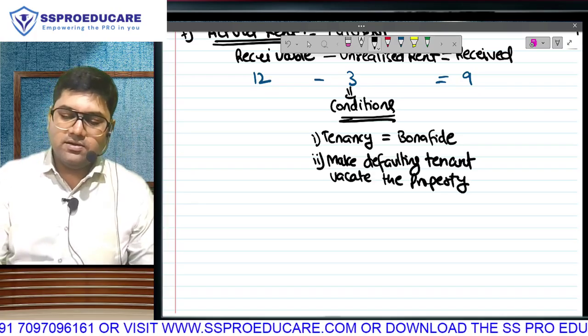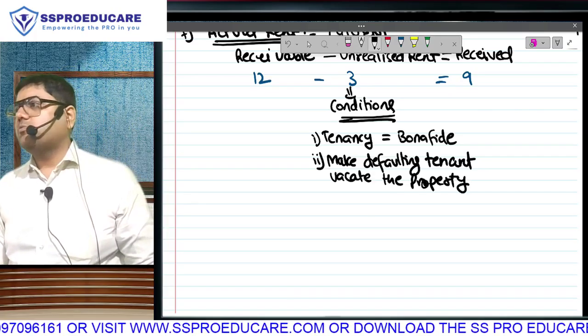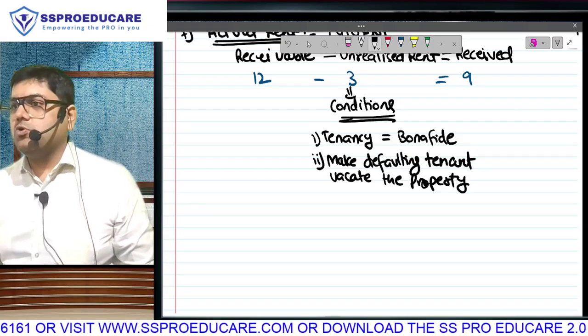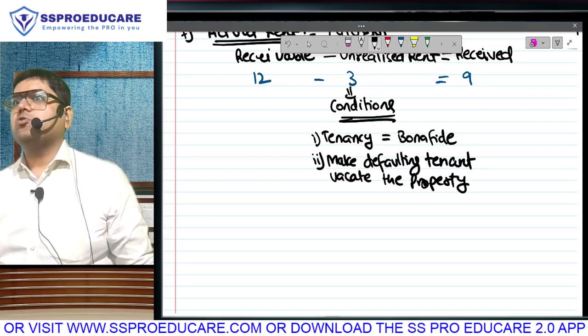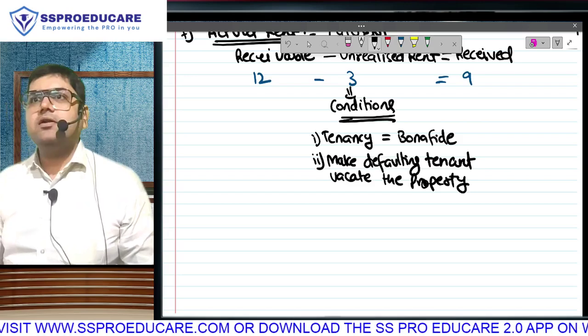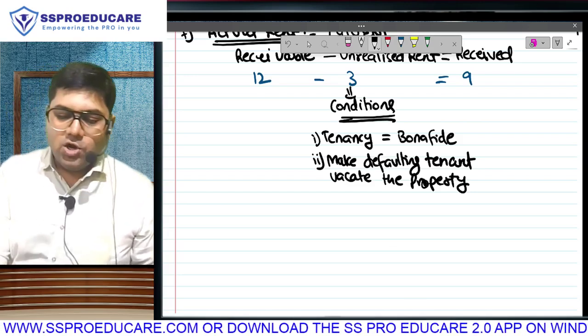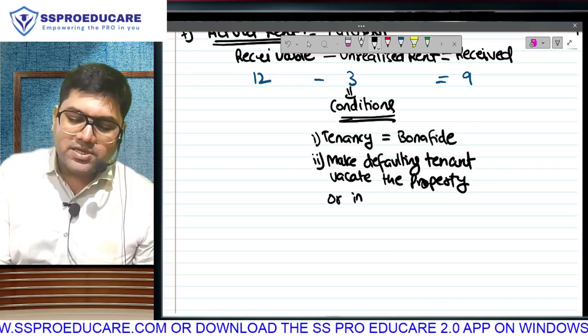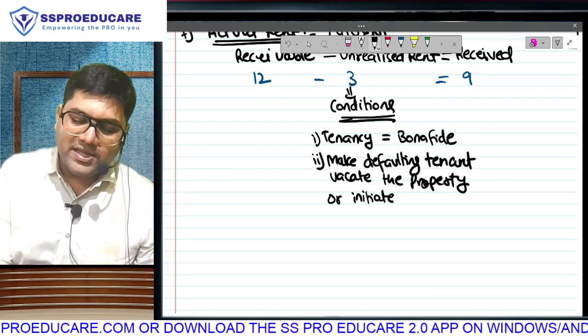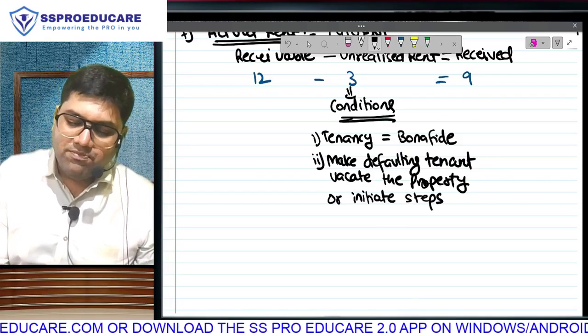Make the defaulting tenant vacate the property. See, if someone is not giving you your rent, then why are you allowing that person to occupy your property? Make the defaulting tenant vacate the property, or at least initiate steps. It is possible that by the end of the financial year you were not able to make him vacate, but at least initiate steps.